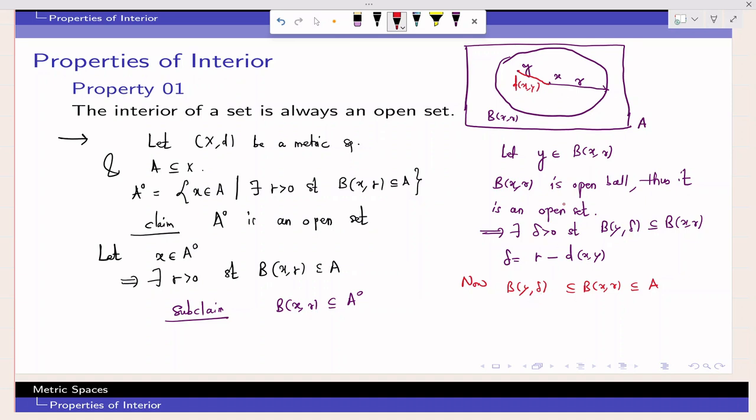So y was a point of set A and I found an open ball around y which is again contained in A. Suppose this is your B(y, delta).